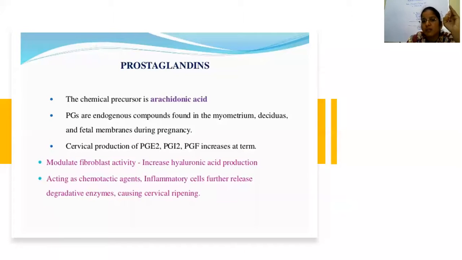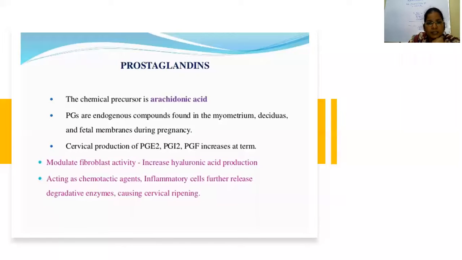PGE1, PGE2, PGI2 cause vasodilatation and myometrial contraction, whereas PGF2 alpha, apart from myometrial contraction, also causes vasoconstriction. PGF2 alpha's role is mostly after delivery, when it helps in the retraction of the uterus. So the main prostaglandins released with the help of these prostaglandin analogs are PGE2, PGE1, PGI2, and PGF2 alpha.